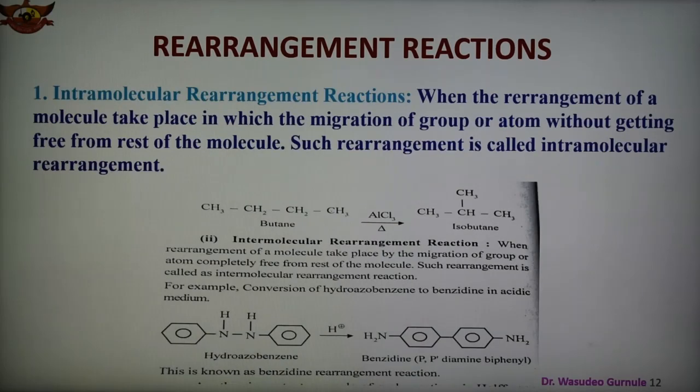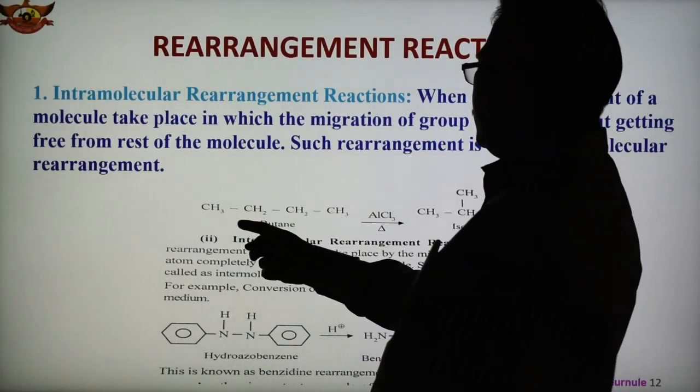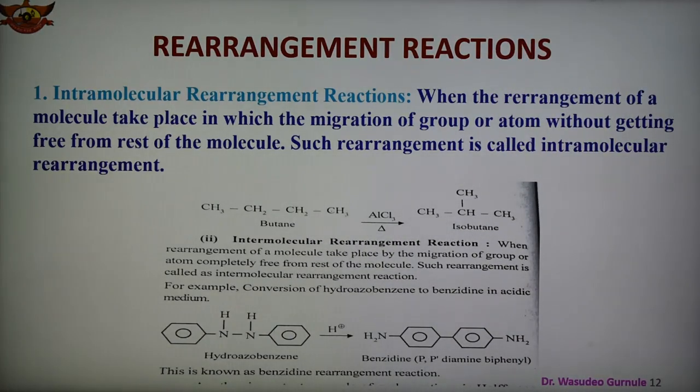So what is intramolecular rearrangement reaction? An example is also shown here. What is meant by intramolecular rearrangement reaction? When the rearrangement of a molecule takes place in which the migration of an atom or group occurs without getting free from the rest of the molecule, such rearrangement is known as intramolecular rearrangement.